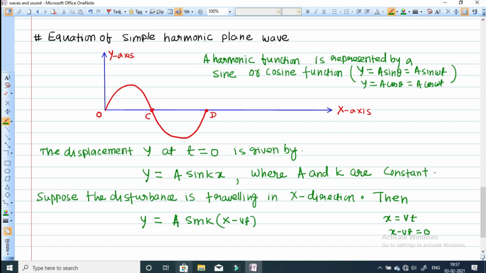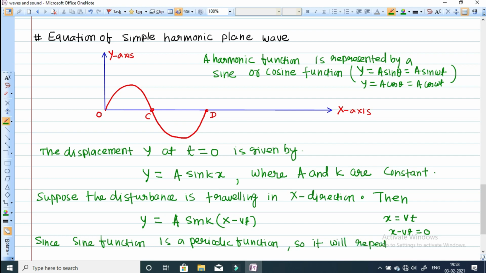Since this is a sine function, and a sine function is a periodic function, it will repeat itself.